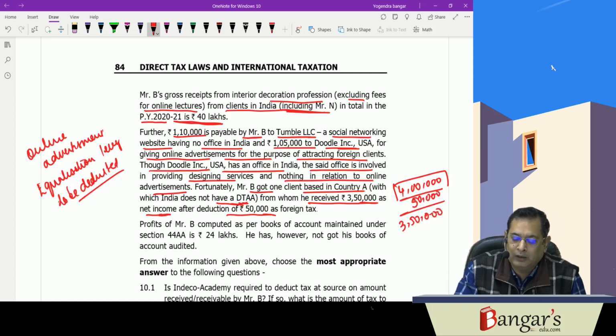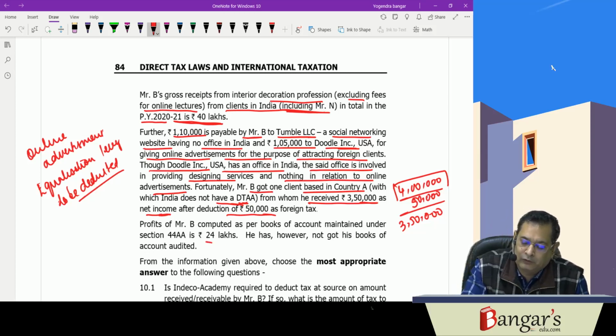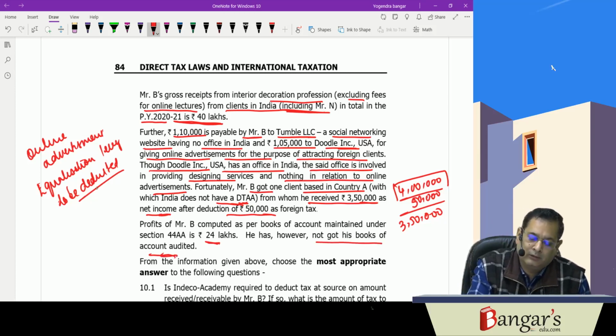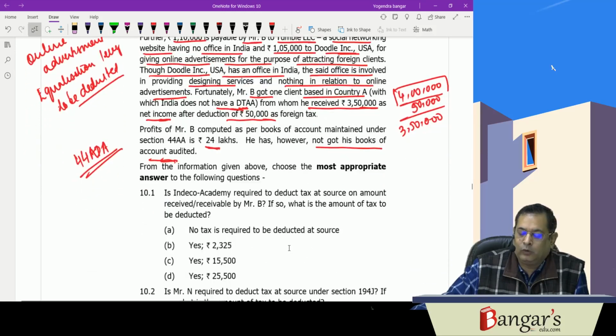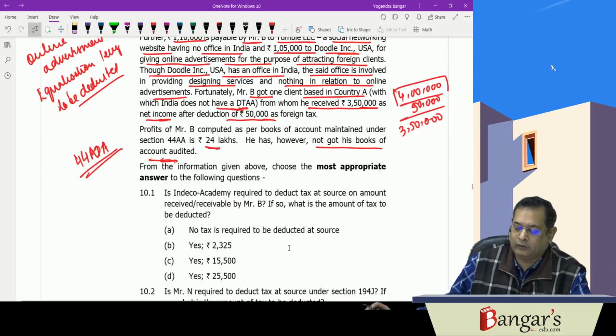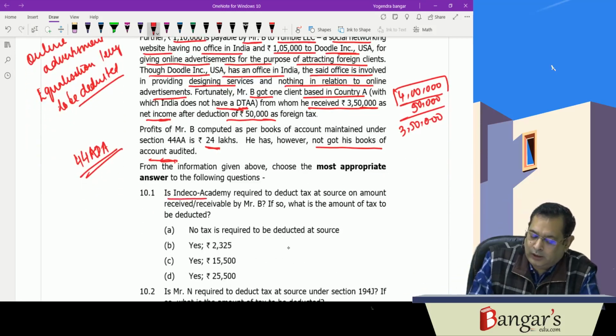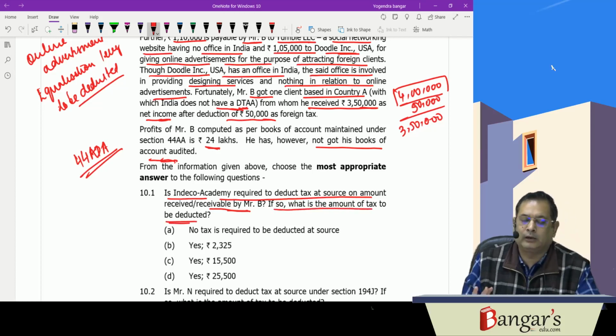Profits of Mr. B computed as per the books of accounts maintained under 44AE is 24 lakhs. He has, however, not got his books of accounts audited. Maybe he has gone for presumptive basis taxation under 44ADA. Now, the question is: is Indeco Academy required to deduct tax at source on the amount received or receivable by Mr. B? If so, what is the amount of tax to be deducted at source?